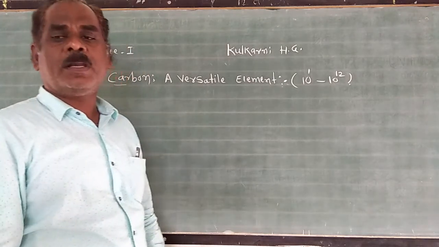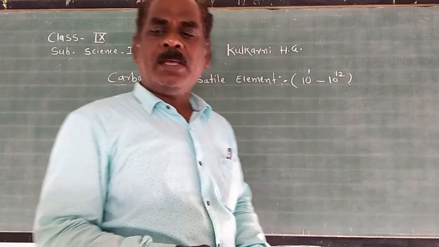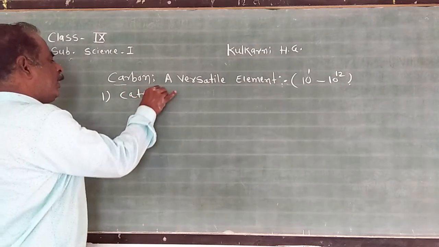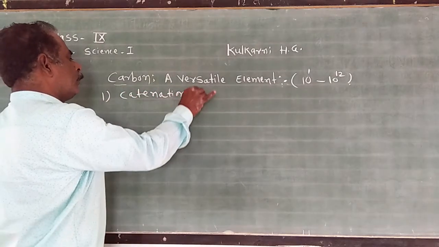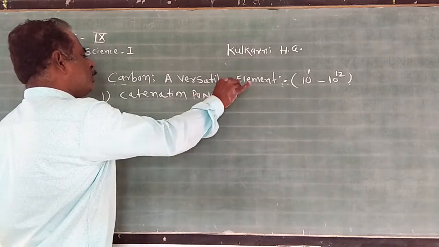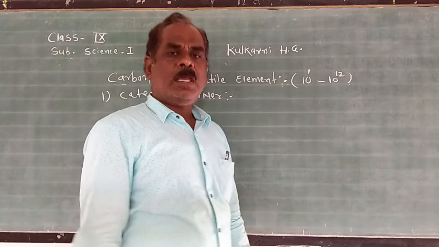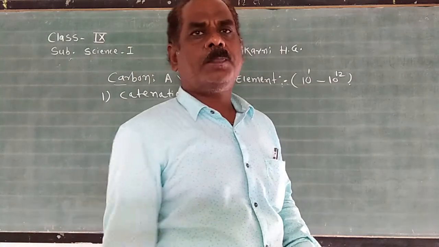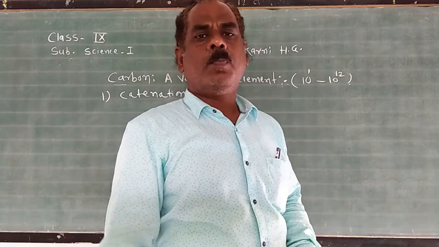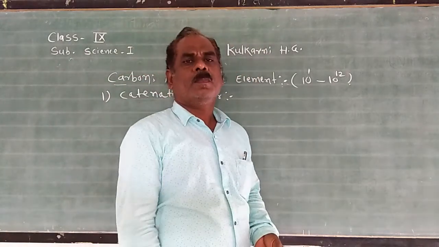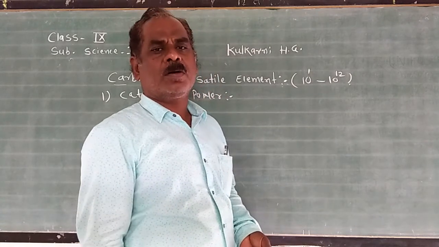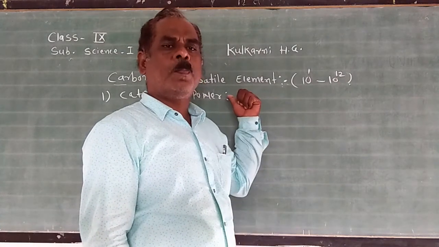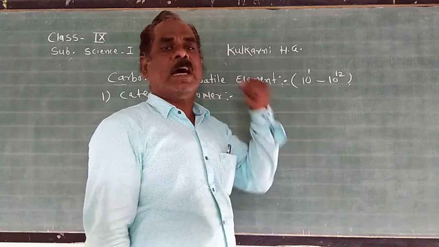The first property is the catenation property. What is meant by catenation power? The atoms of an element which have the ability to form a bond with their own atoms. Such a property is called the catenation property, and this property is mostly observed in carbon.